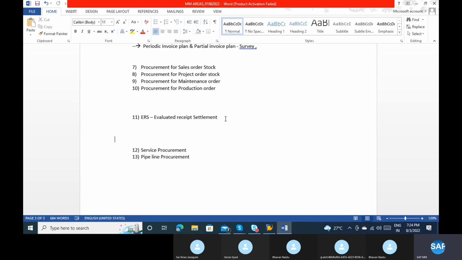In those cases I don't need to expect any invoice from the vendor. I can clear it immediately once I receive the GR, based on verification of the PO price and the GR stock value, and pay the amount automatically. The system will automatically generate the invoice in the backend.